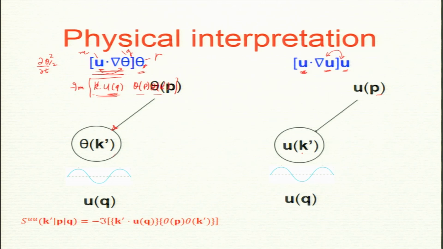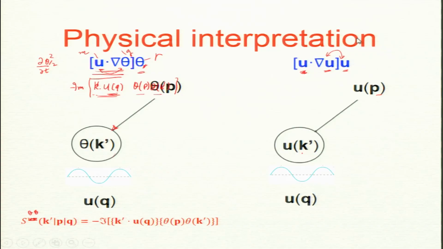Acha, UU means velocity to velocity. I am sorry, I made a mistake. Here it is theta theta, theta theta. That is a notation we keep, because in MHD it will become U BB and UU and so on. For convection it is theta theta. Okay, good, thank you.